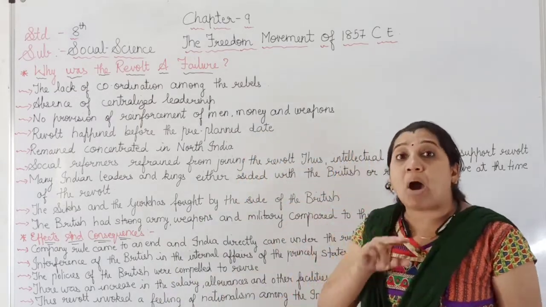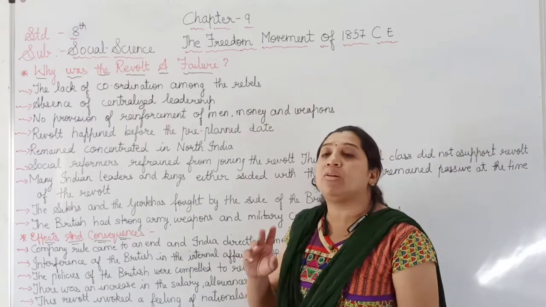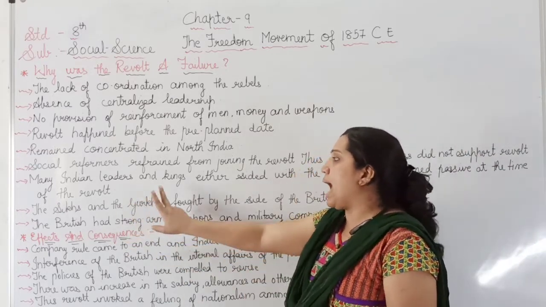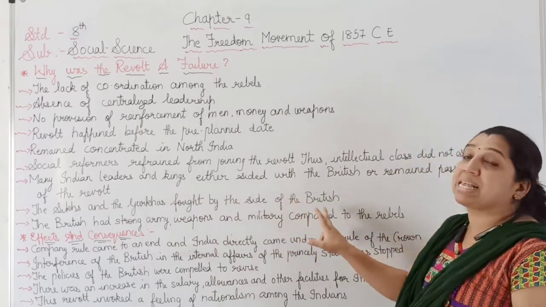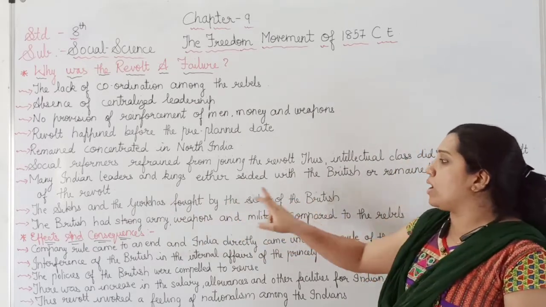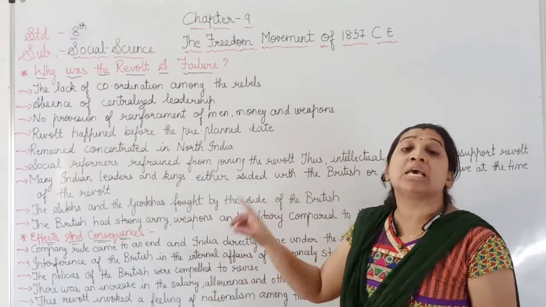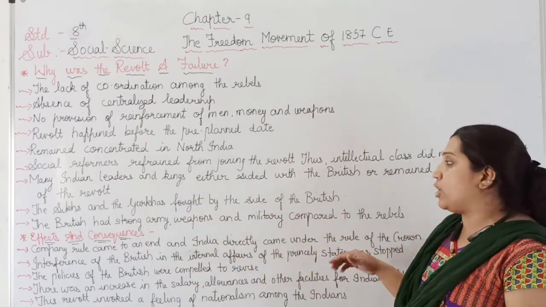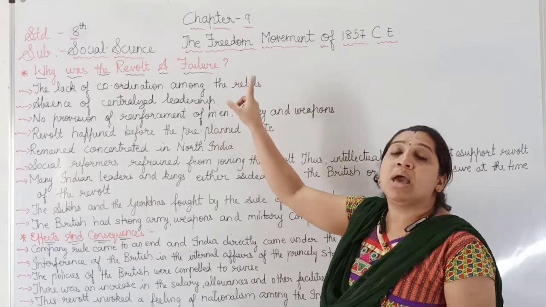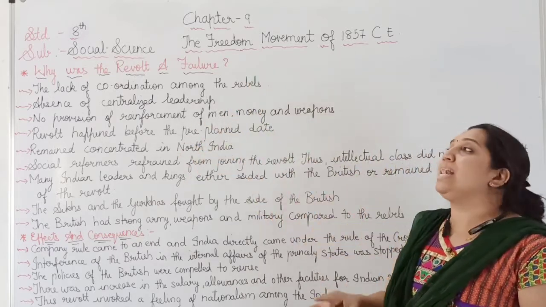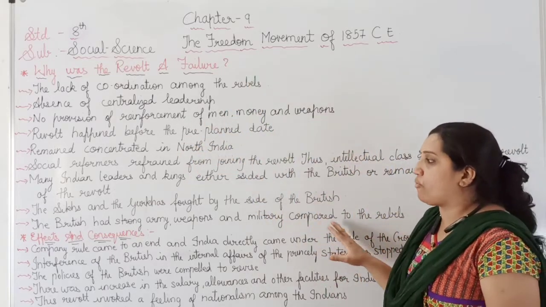Now here, the powerful community, the powerful religion, the Sikhs and Gurkhas, fought on the side of the British. That is one of the reasons for the failure, because the Sikhs and Gurkhas were fighting from the side of the Britishers. That was also one of the reasons for the failure of the revolt of 1857.